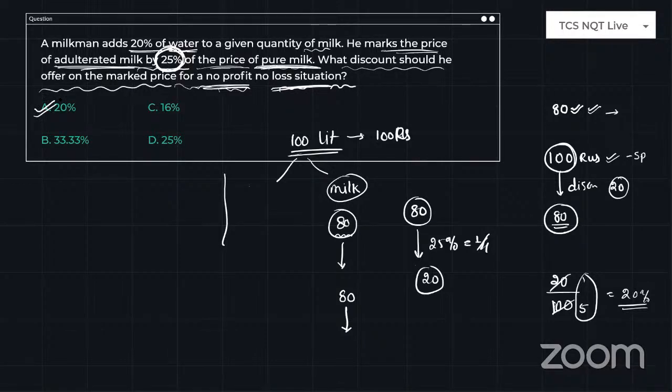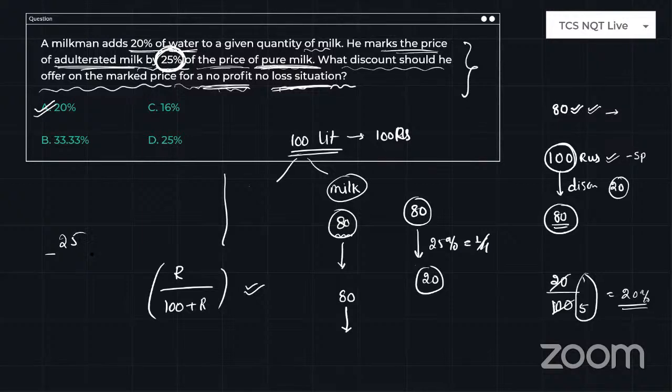Very simple, guys. All you need to do is practice these types of problems. Frankly, I'm telling you, if you are our prime member or if you have already practiced these types of questions, I'll tell you directly. The shortcut for this type of problem is simply R divided by 100 plus R. Then directly you will get the answer. But I can't explain all the shortcuts here. Just look here, for example, the R value is 25.